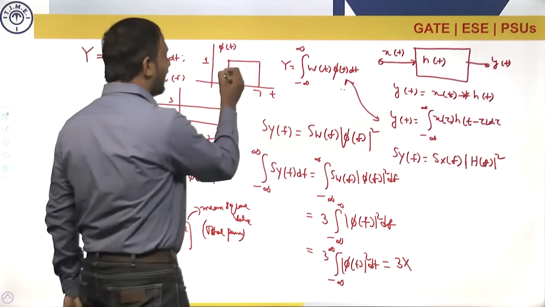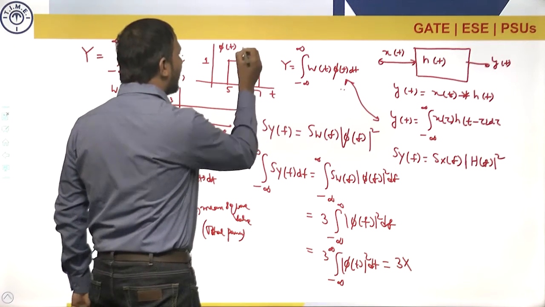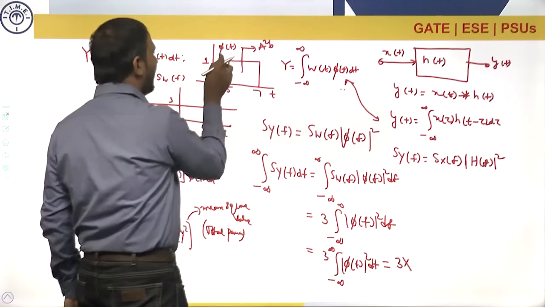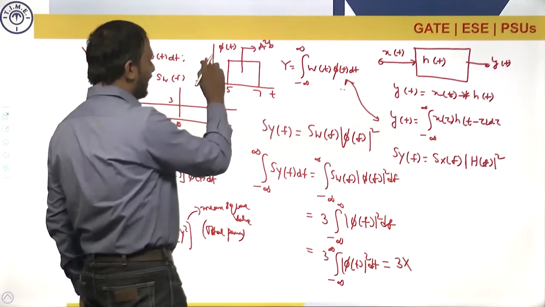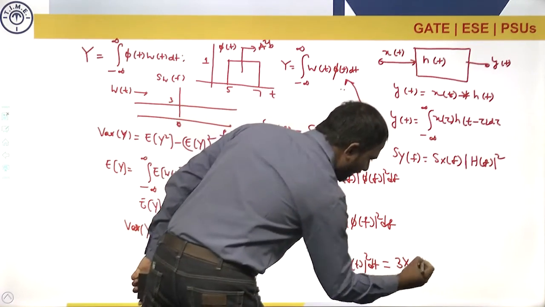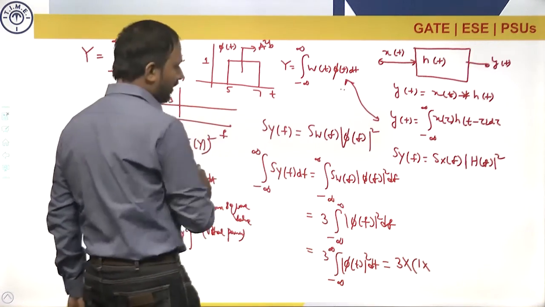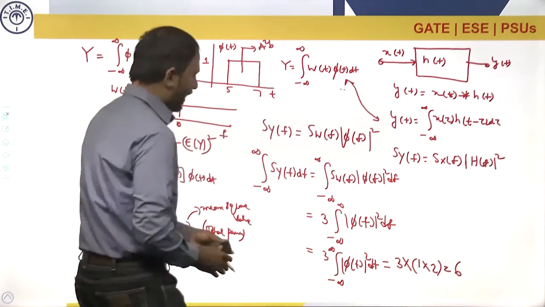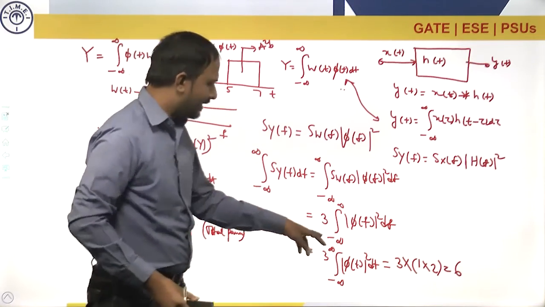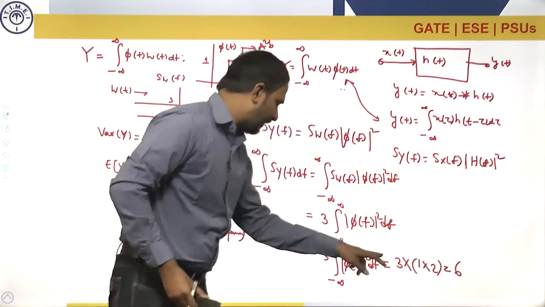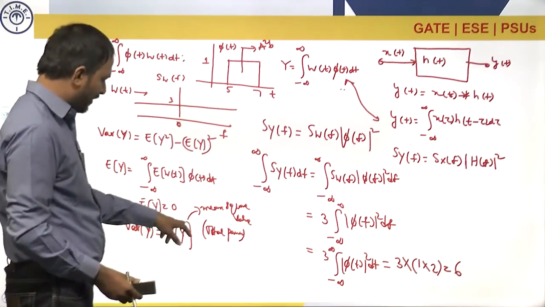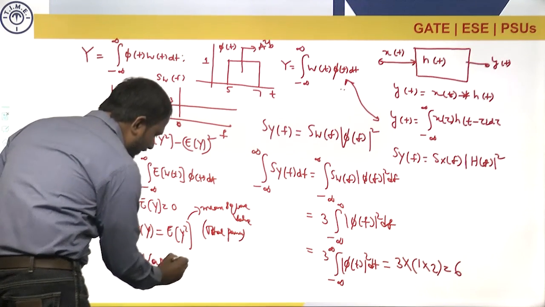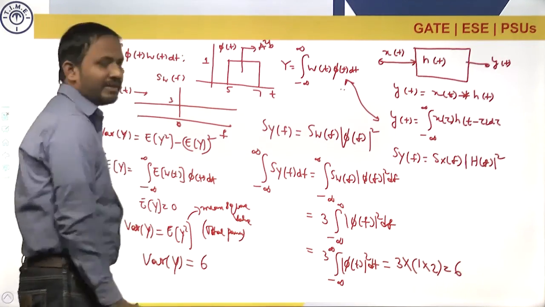Now this is a rectangle kind of thing. Always remember, for a rectangle pulse, energy is given by a square b, where a is the amplitude and b is the width. Here a square is 1, and the width is 2 units, so the energy is 2, and 3 times 2 is 6. So the area under the power spectral density, that is the power, that is the mean square value, is 6. Just now we have seen that the mean square value is nothing but the variance, so the variance of Y will be 6. This is your answer.